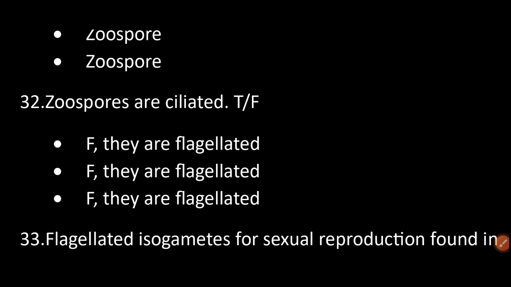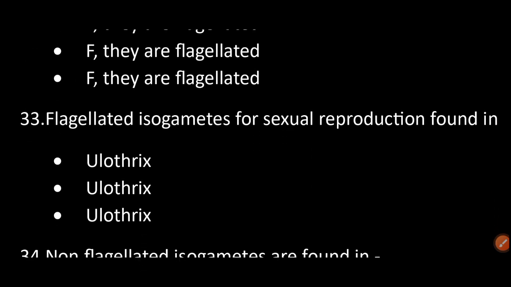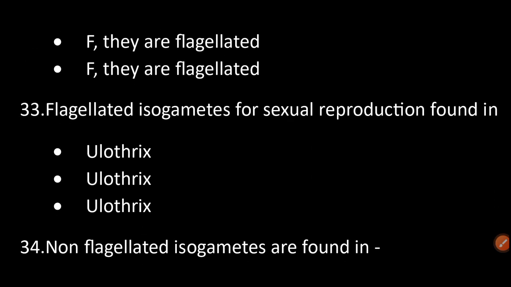Zoospores are ciliated. False. They are flagellated. Flagellated isogametes for sexual reproduction are found in Ulothrix.